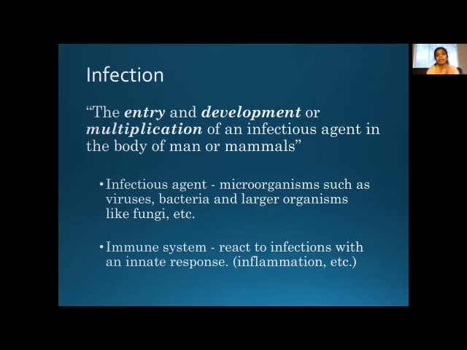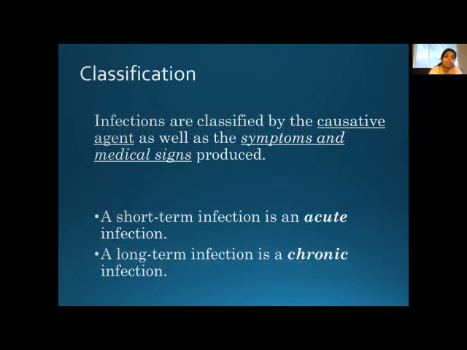Then our internal environment of immune system should be low enough for us to get the infection. Okay, now let us move ahead. There are various types of infections. For example, infections are classified by one thing, the causative organism. What kind of organism is causing the infection? For example, virus infection, bacterial infection. You might have heard these terminologies, right? Fungal infection. Okay, so that is the category of infection based on the causative organism.